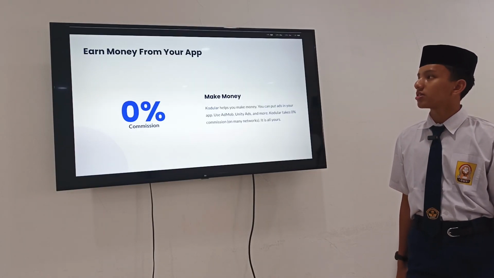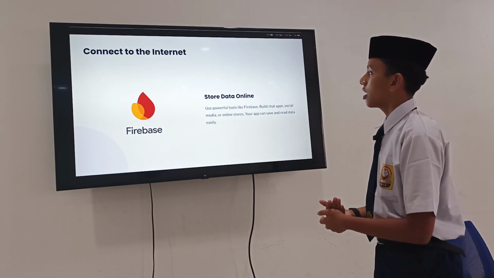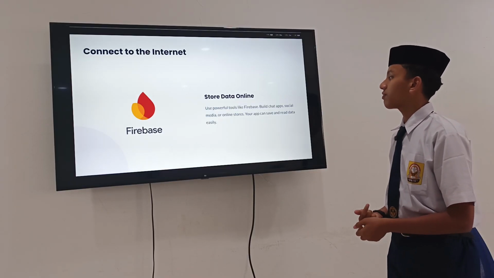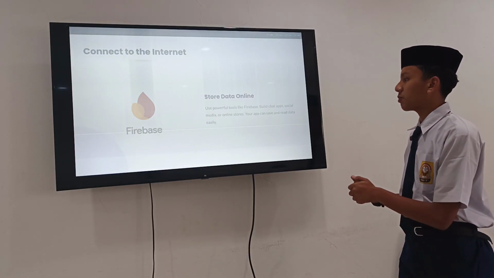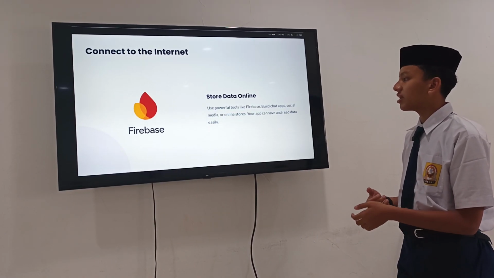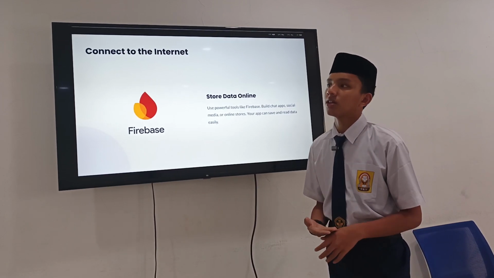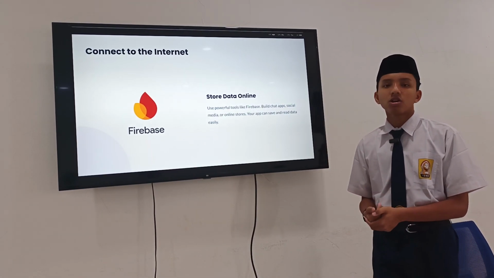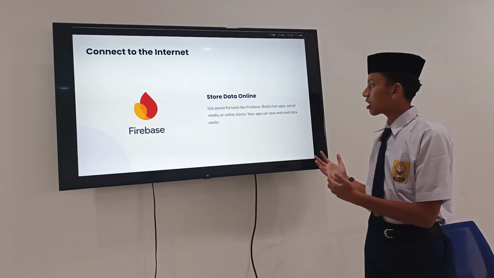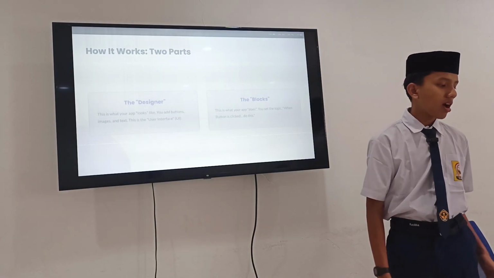Okay, so next, you can connect to the internet and store data online. In Codular you can use powerful tools like Firebase to build chat apps, social media, or even an online store. Your app can save and read data easily. Codular has an integration with Firebase, so you can access your database easily, and the application can save and read the data easily.